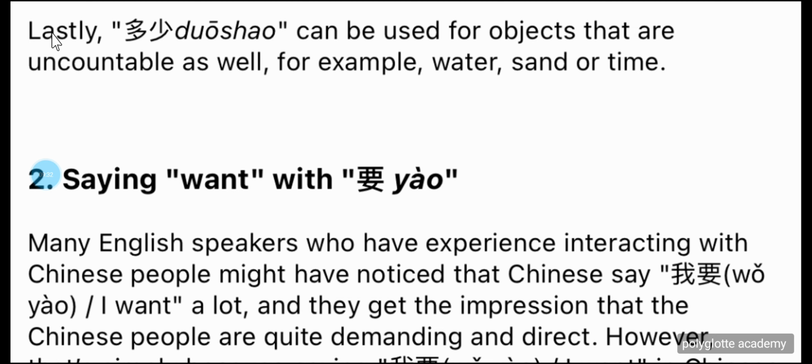好,继续. Now lastly, 多少 can be used for objects that are uncountable as well. For example, water, sun, or time.